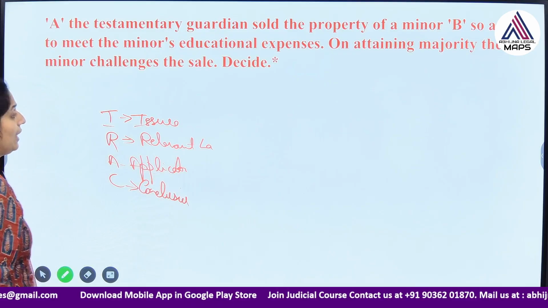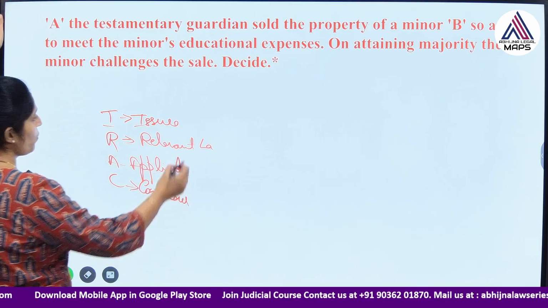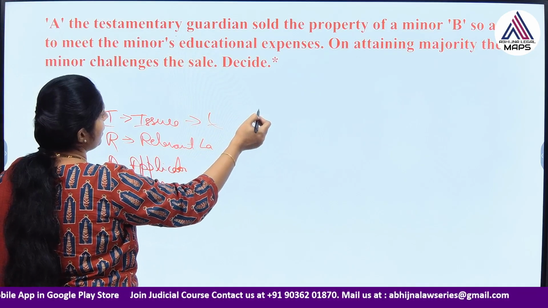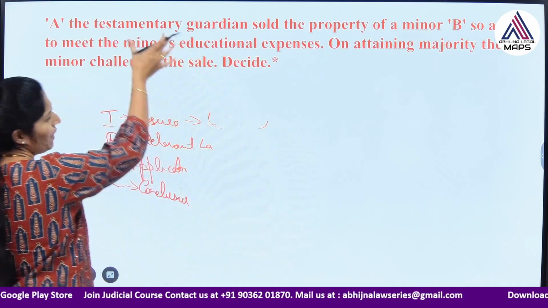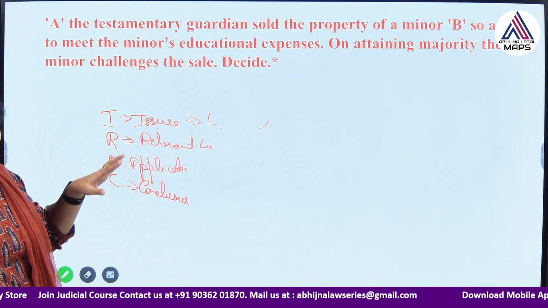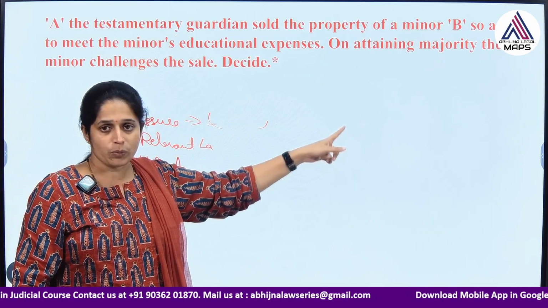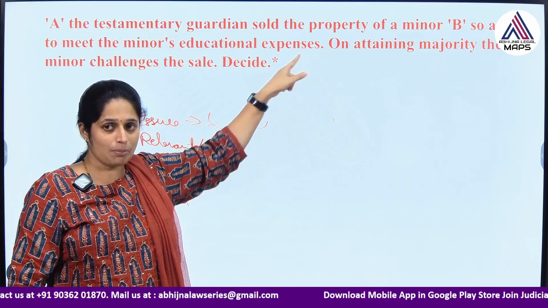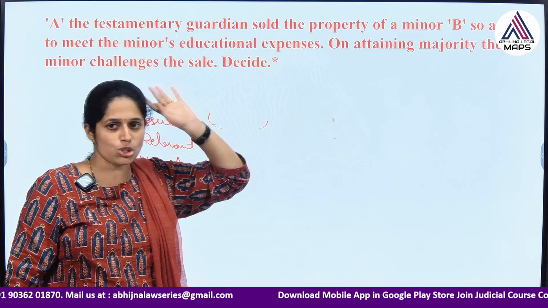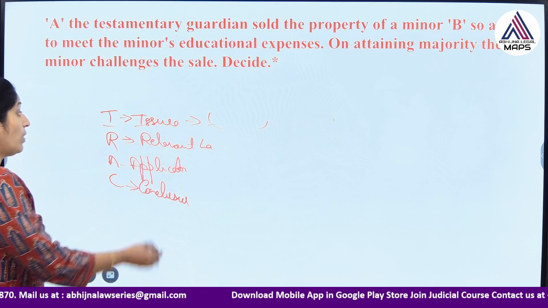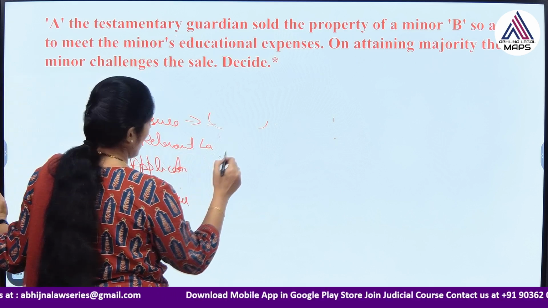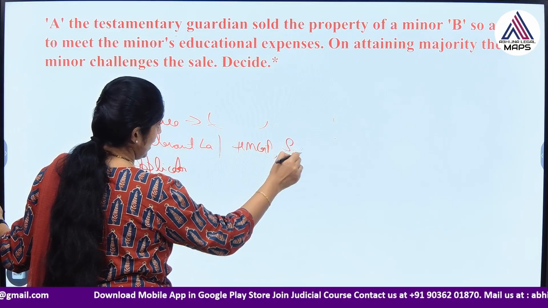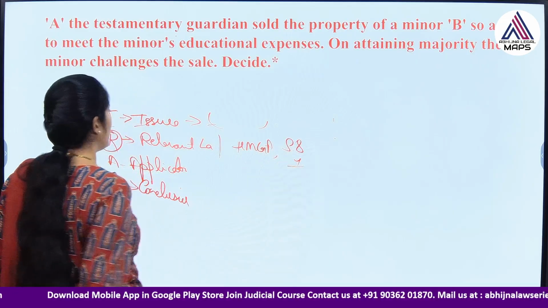So, what are we writing? What is the issue? The issue is whether the sale made by the testamentary guardian without the permission of the court, they have not specifically mentioned here, but let us assume without the permission of the court, can be set aside by the minor on attaining the majority. That is the issue. What is the relevant law involved here? Here we have the Hindu Minority and Guardianship Act. Section 8 and section 9 are the relevant law.